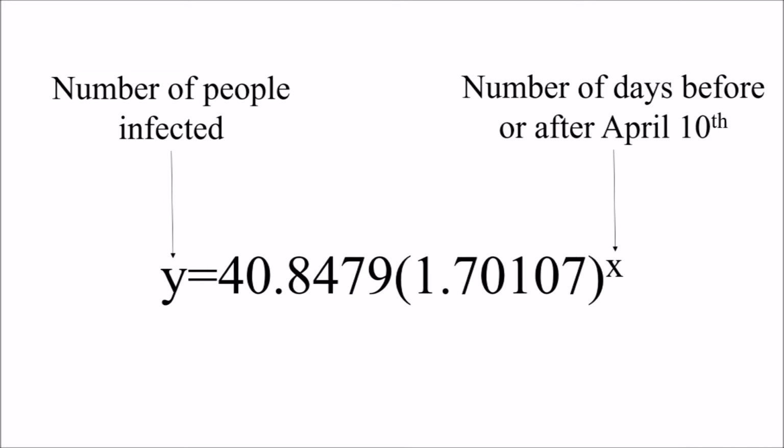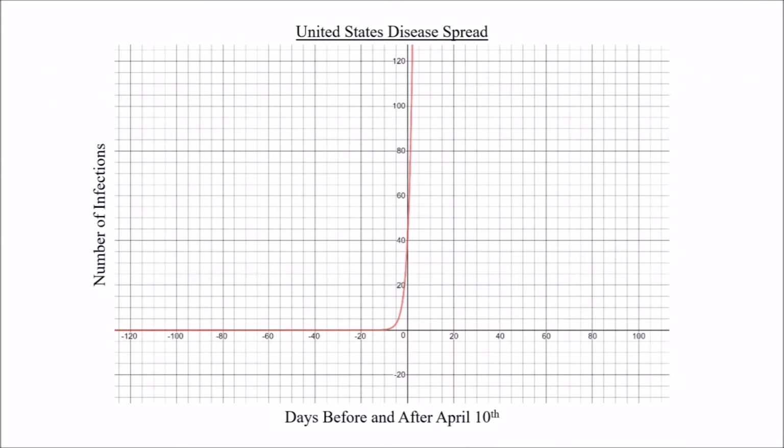I utilized Desmos to create a table of values to create an exponential regression equation to map out this scenario. Afterwards, I used algebraic methods to calculate the exact point at which we expect there to be a certain number of infections, or to calculate the number of infections. When I was given a specific date after April 10th, I substituted that value for x and solved for y. When I was given a specific number of people infected, I substituted that value for y and solved for x. This is the graph of this equation.